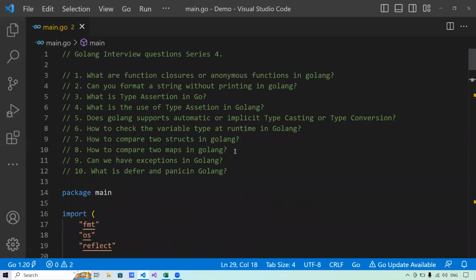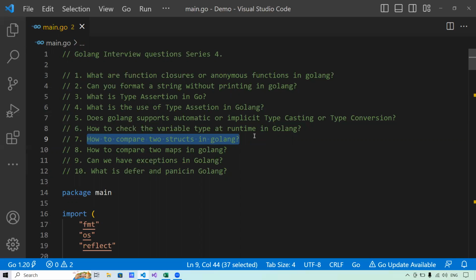Now let's jump into the next question. Now the seventh question says how to compare two structs in Golang. That's pretty easy in Golang that we can compare two structs using an equal to operator. That's very easy, but a condition should be there. A condition is there, that is the struct should not contain any functions, map or slices.